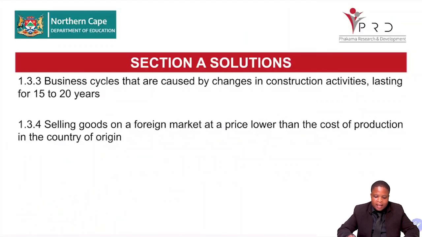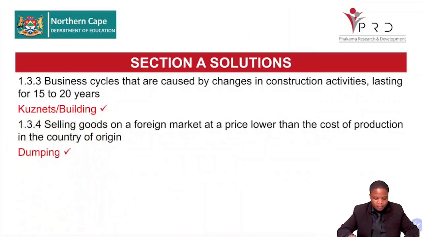Business cycle that are caused by changes in construction activities lasting from 15 to 20 years. They are also known as building cycles. Those are Kuznets. 1.3.4, selling goods on a foreign market at a price lower than the cost of production in one country of origin.